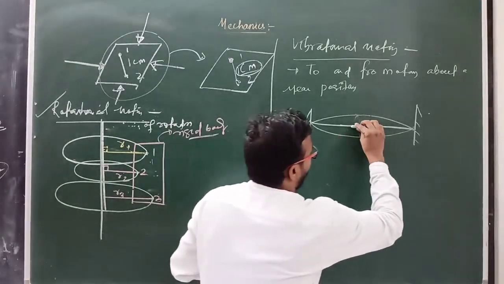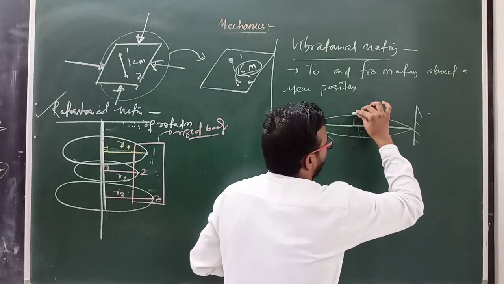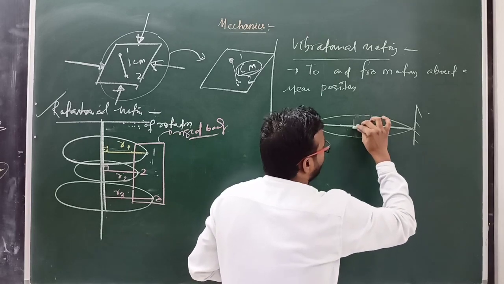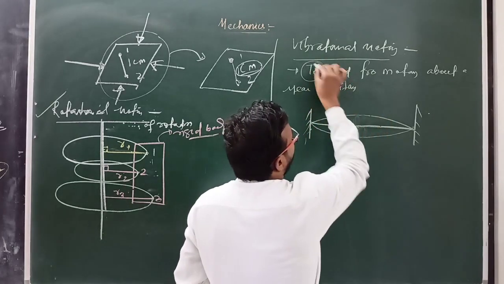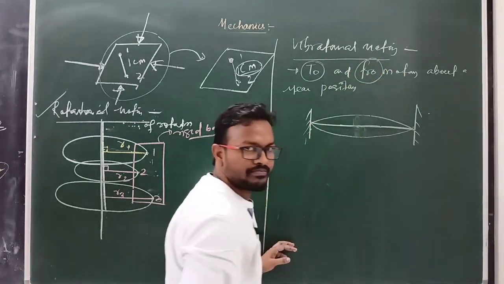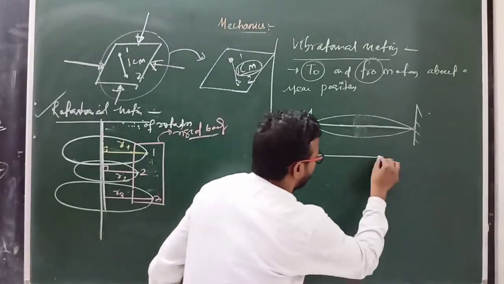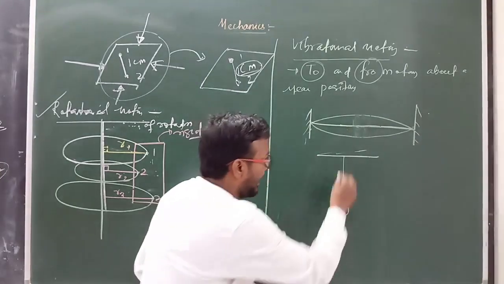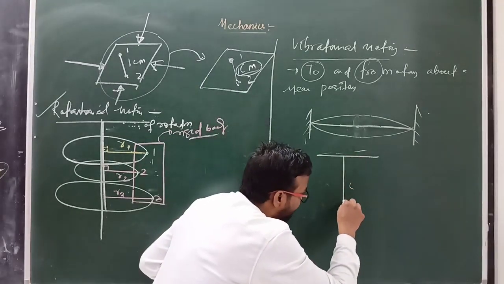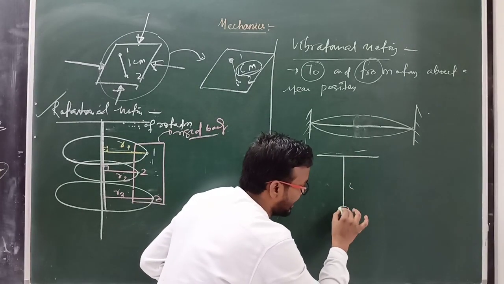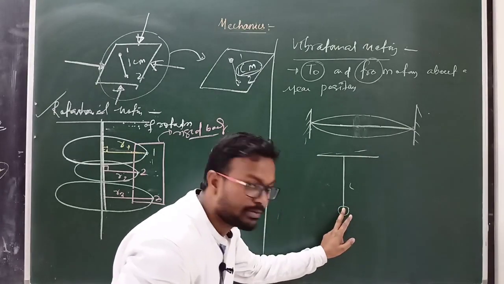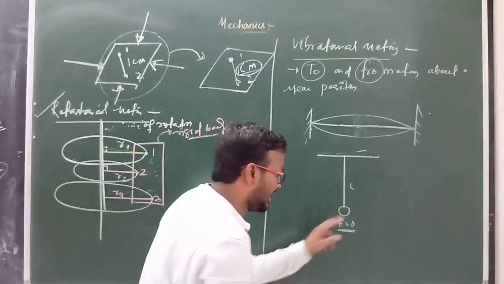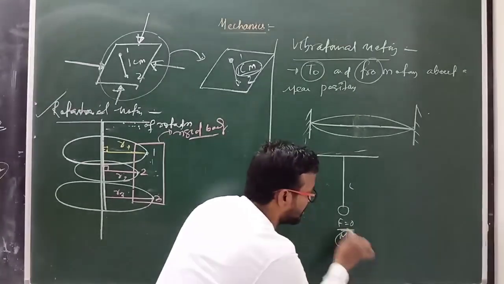The body goes in the upward direction, then comes back to the mean position, then goes in the downward direction, then back to the mean position. That type of motion is known as to and fro motion. Or suppose there is a pendulum of length L, fixed at this point, and the net force acting at this point is zero, F net equal to 0, and that position is known as the mean position.